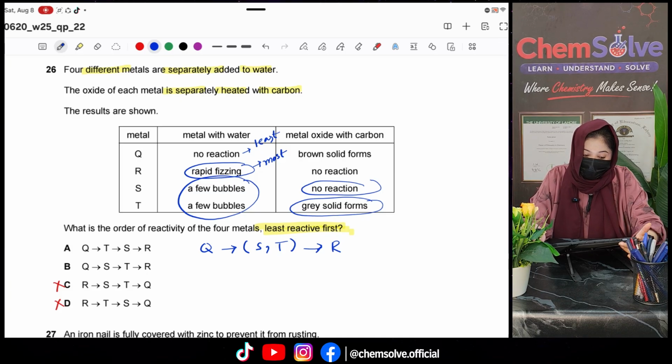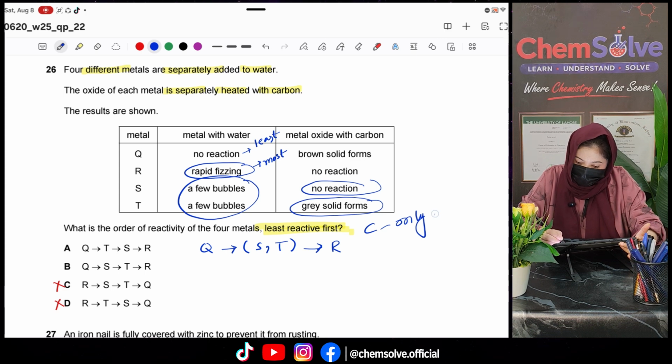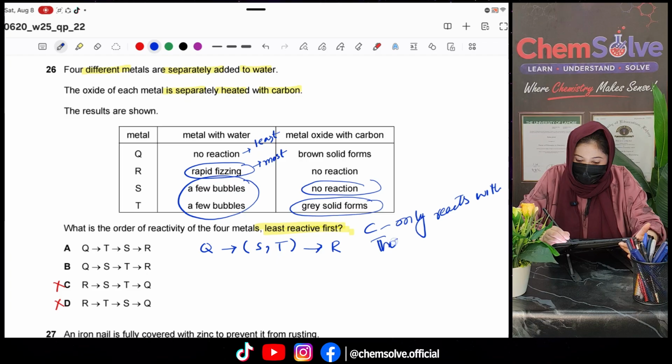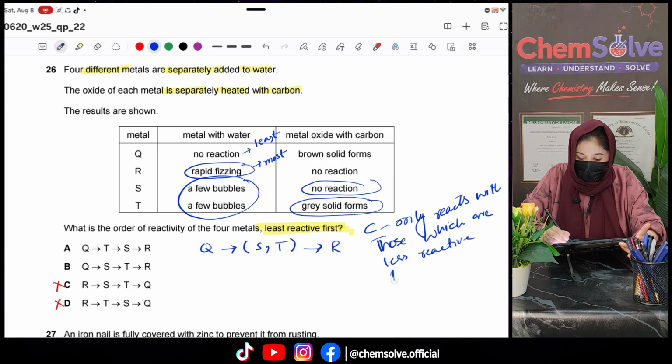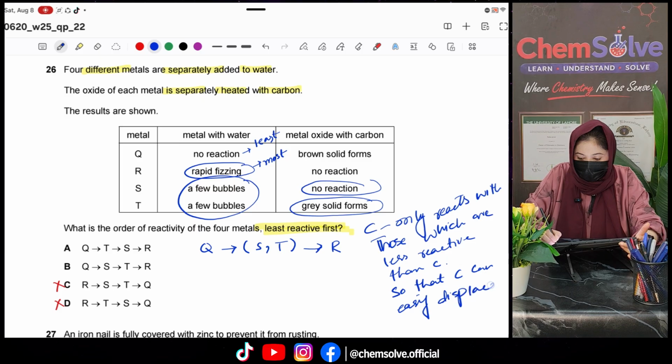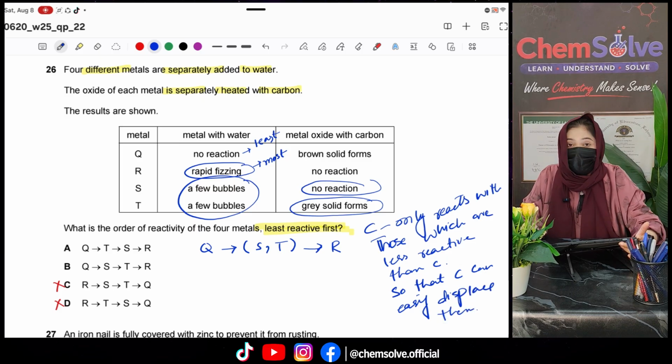So if something is reacting with carbon, it means it is less reactive. So this completely changed the scenario.